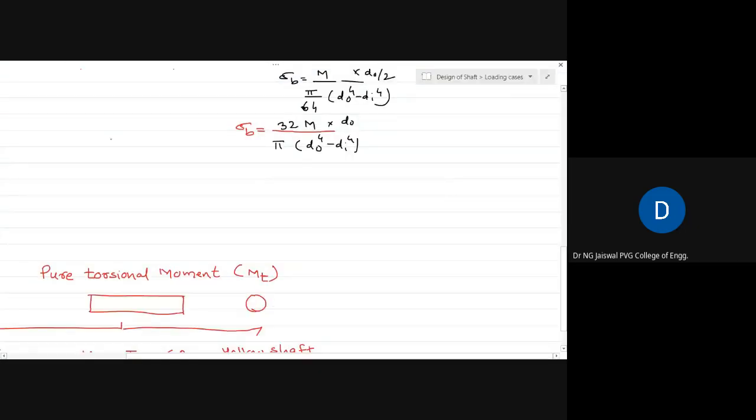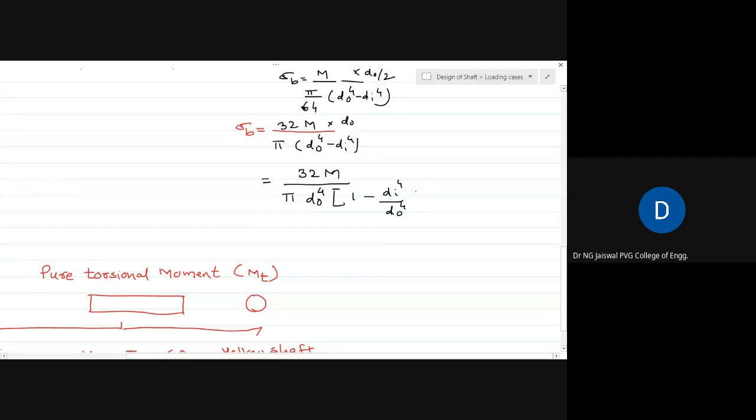Now what I can do is some arrangement, some manipulation. This is 32 M divided by pi as it is. Now I will take some common factor. Common is do raised to power 4. Inside the bracket remains 1 minus di raised to power 4 divided by do raised to power 4.